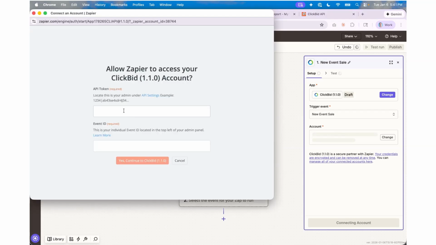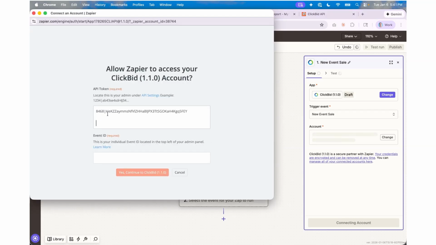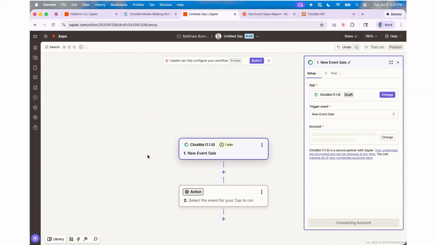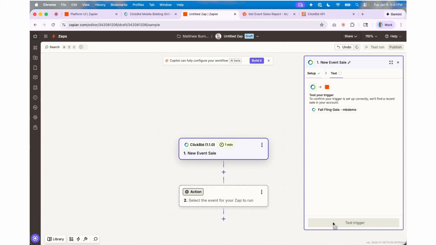Connect an account. So paste in my token. Now it added a couple of extra lines, so I'm just going to delete those so my cursor ends right after the Y, with no extra space there. And my event ID is 10. Connect, and it will finish. It takes a second, as it has to connect to our API and make sure that everything's good to go. And now I press continue.